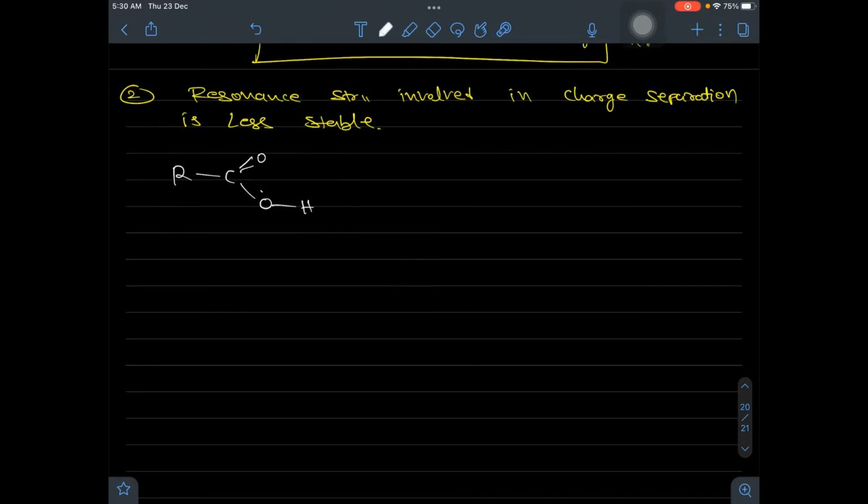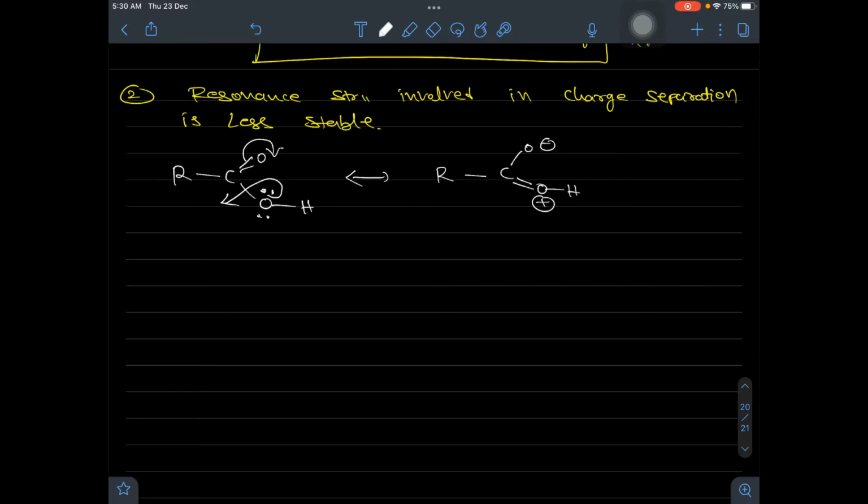But there is a possibility for conjugation. Here is the lone pair present on oxygen, and here you have a double bond, a multiple bond at an alternate point. So this lone pair turns into a pi bond, and this pi bond turns into a charge. So you will have the resonance structure of it: R O minus double bond O H plus.